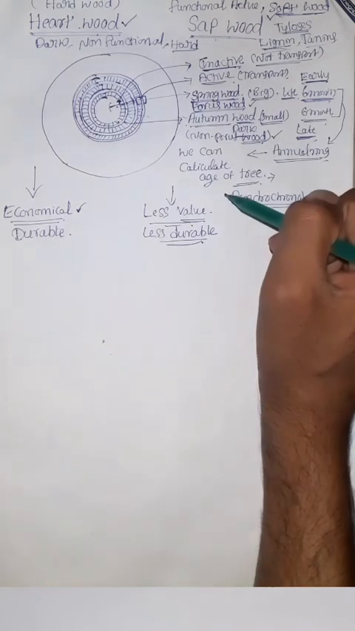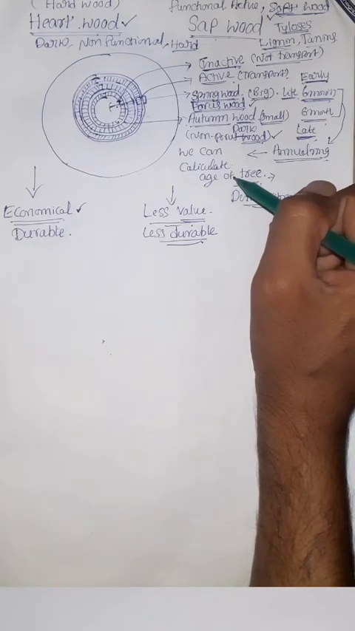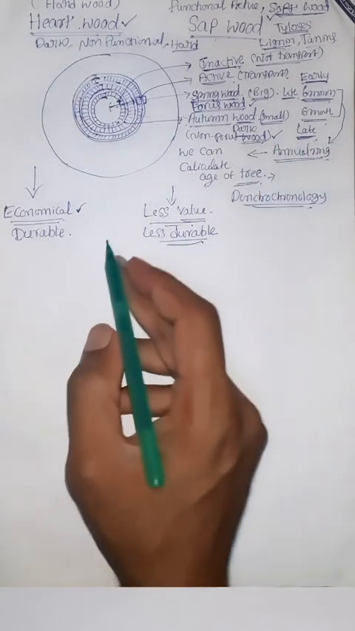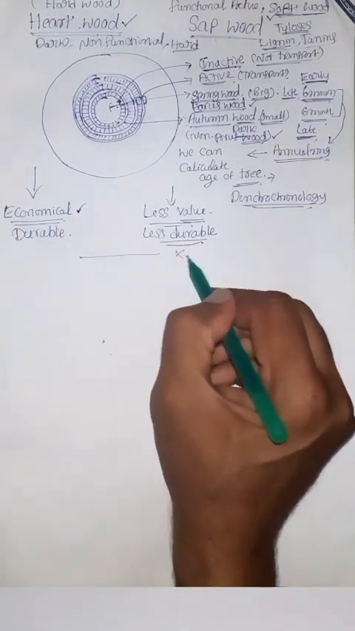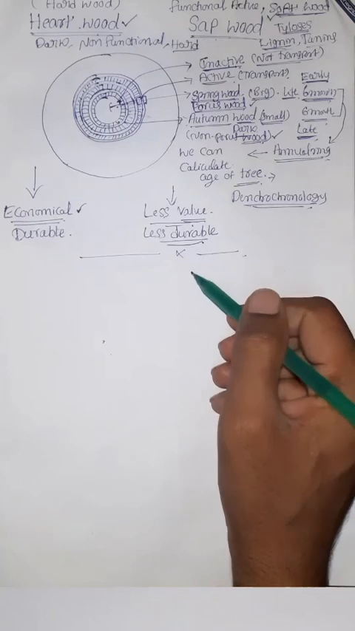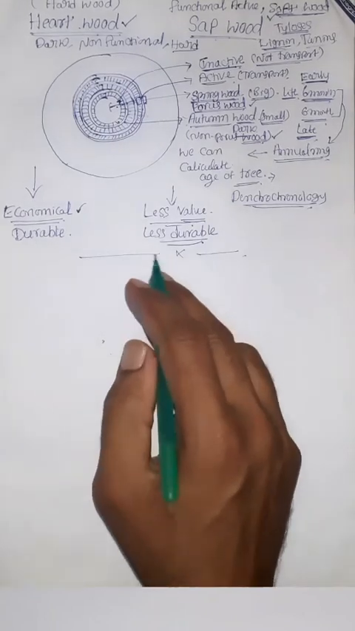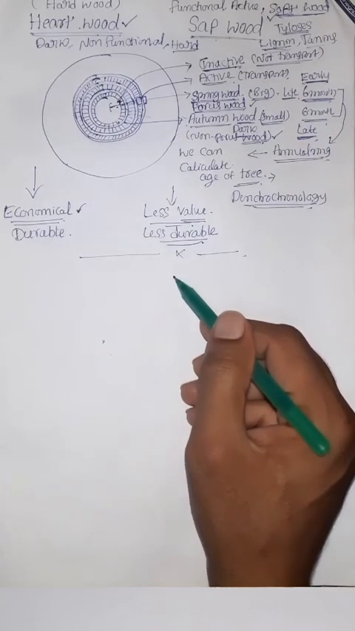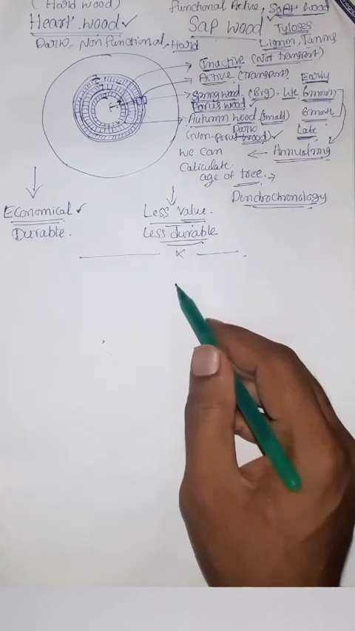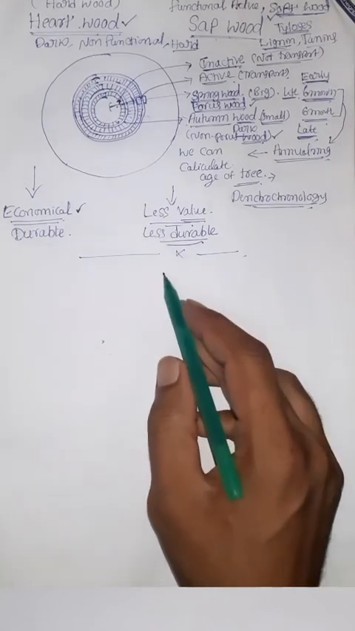These two are important. Okay, this is all about secondary growth in the dicot stem and different types of woods. In the next video we will be discussing anomalous secondary growth. Thank you.